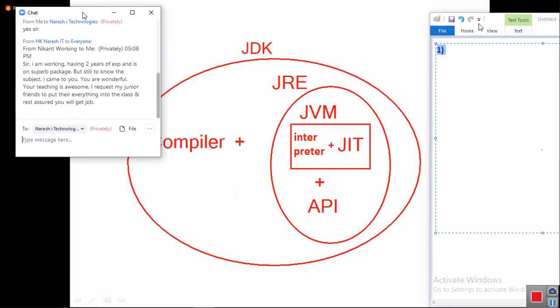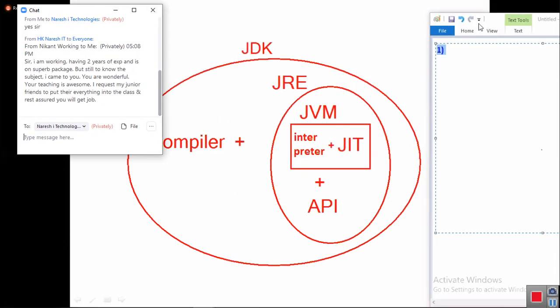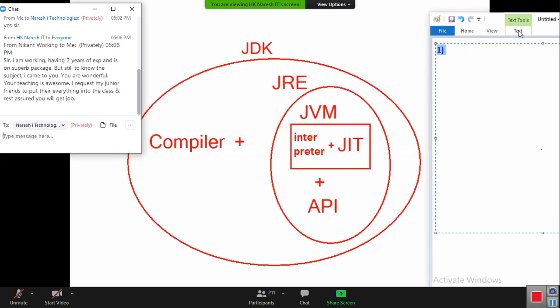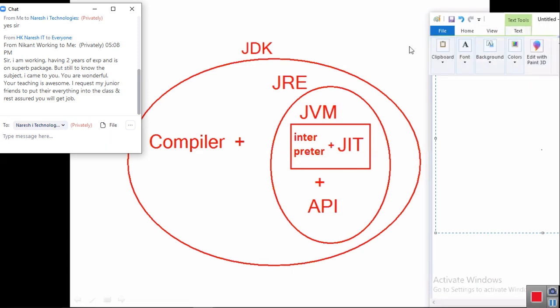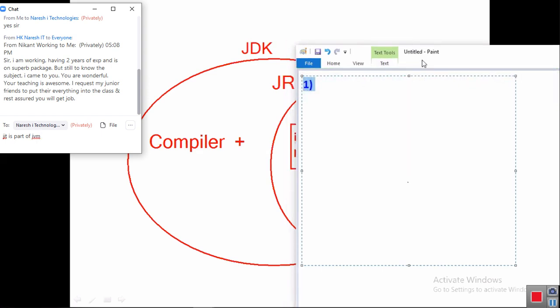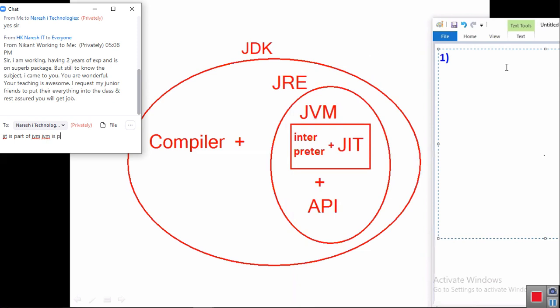First you have to talk about their positions, their places, where they are available. First point, JIT is a part of JVM.